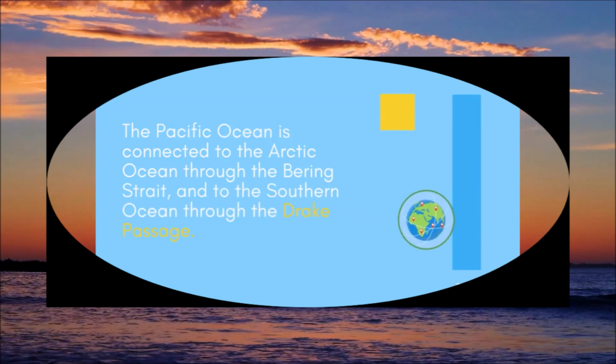The Pacific Ocean is connected to the Arctic Ocean through the Bering Strait, and to the Southern Ocean through the Drake Passage.